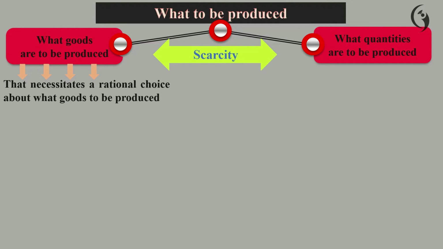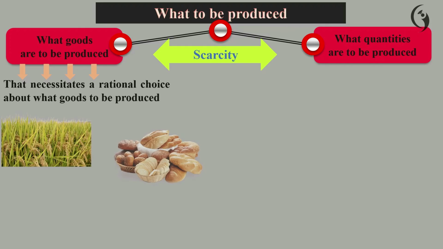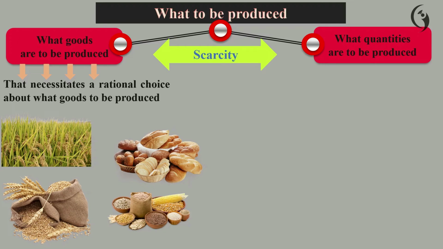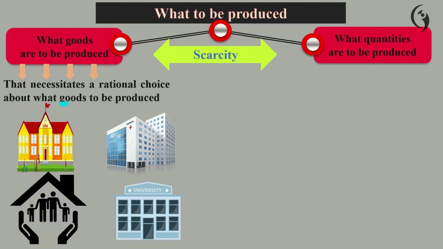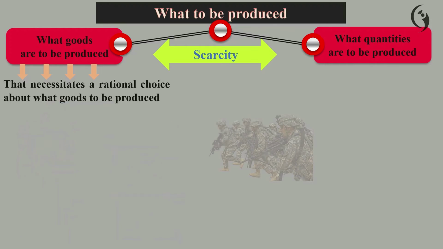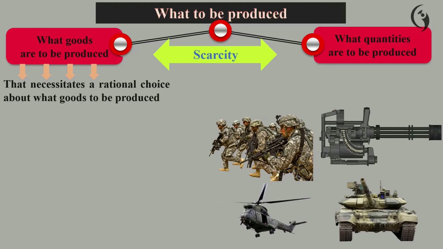That necessitates a rational choice about what goods are to be produced. In an economy, they can produce food, or the government can produce in the social service sector, like hospitals, universities, family planning, and schools. Or the government can spend all resources to produce military equipment for national security.